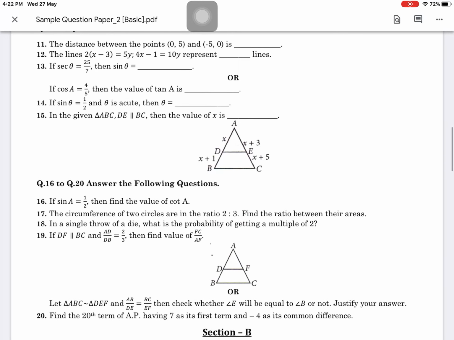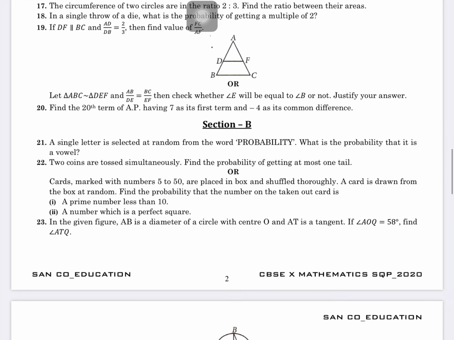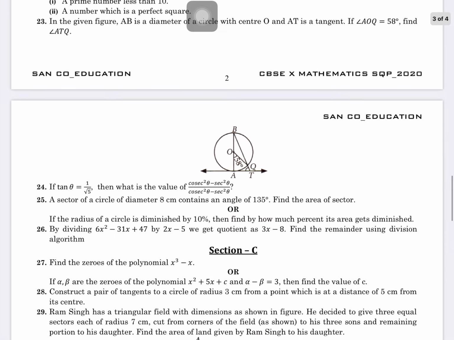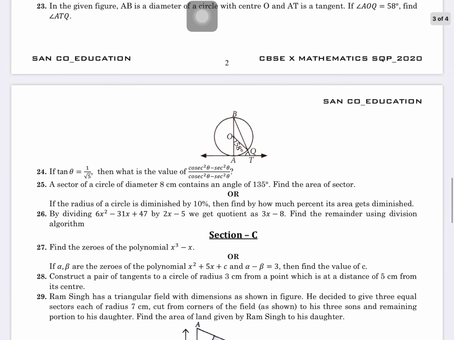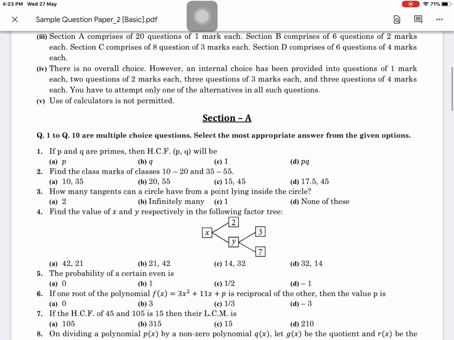This is the module 1 question type. Here we were watching module 2. Only 2 mark questions have been asked from the first chapter. Okay, these are the same types, so 2 marks is also there. The first question you may see is SCF of P and Q, and the fourth is also coming from the first chapter. The 7th is also coming from the first chapter.